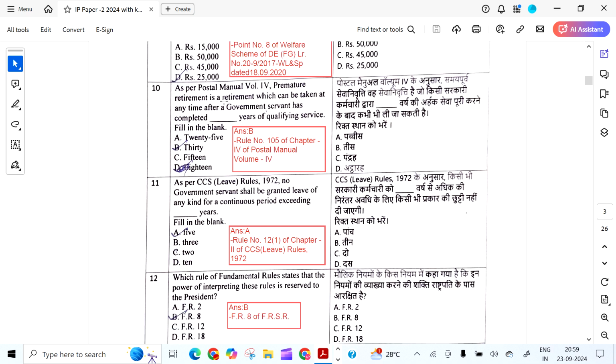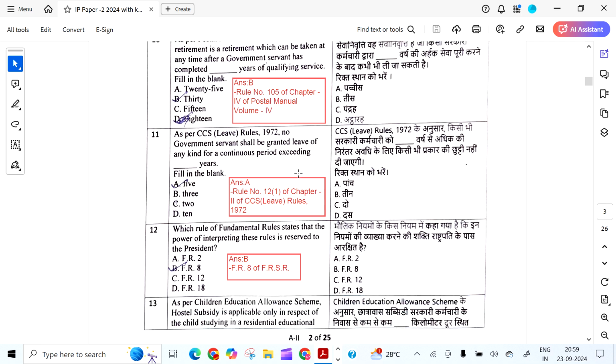As per Postal Manual Volume 4, premature retirement is a retirement which can be taken at any time after a government servant has completed dash years of qualifying service. It is 30 years of qualifying service as per Rule 105 of Chapter 4 of Postal Manual Volume 4.